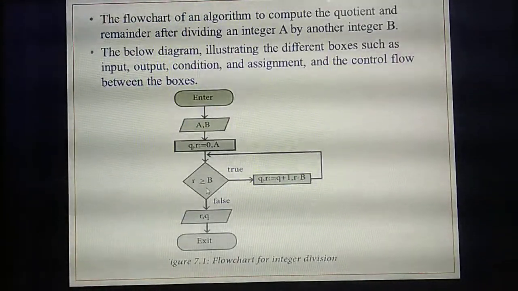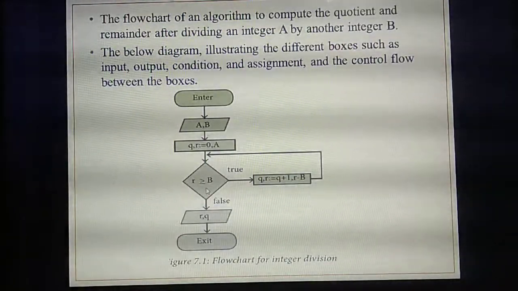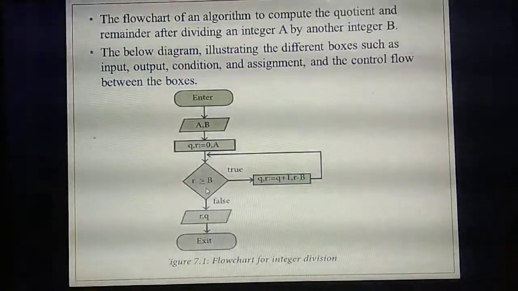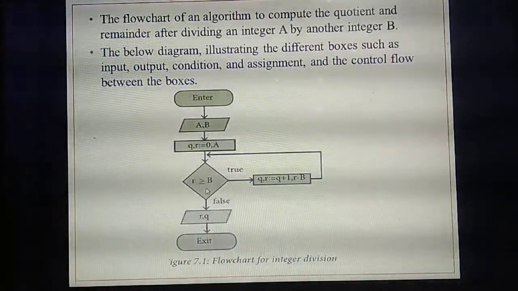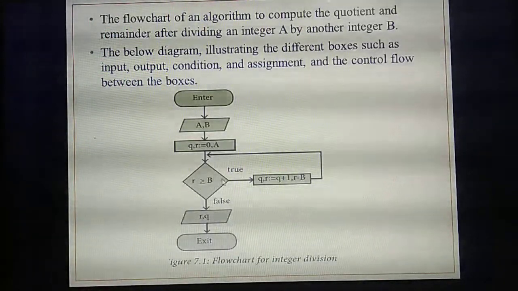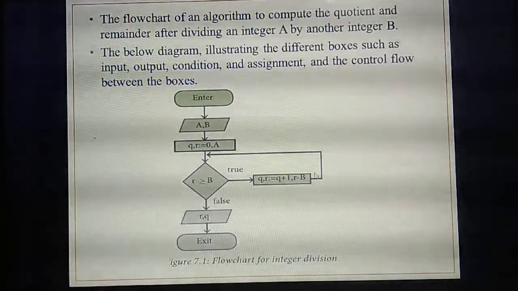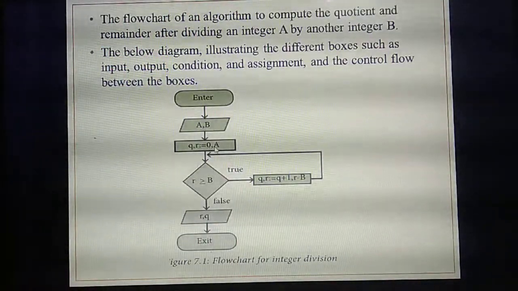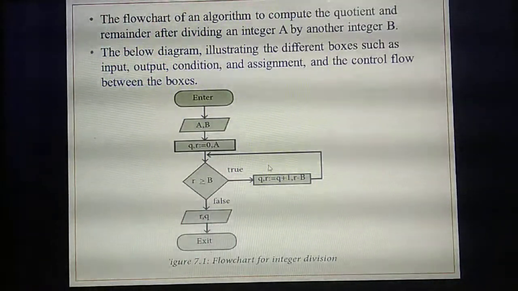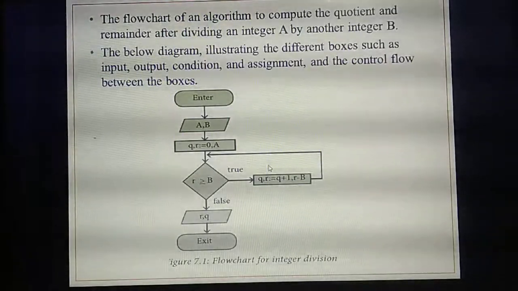For example, 6 divided by 3. 3 ones are 3, 3 twos are 6. Will you put 3 threes are 9? No. So always you need to check whether the particular number is greater than or equal to the particular divisor. Understand? So if it is greater, what's the quotient value? Q plus 1. Initially you are giving 0.